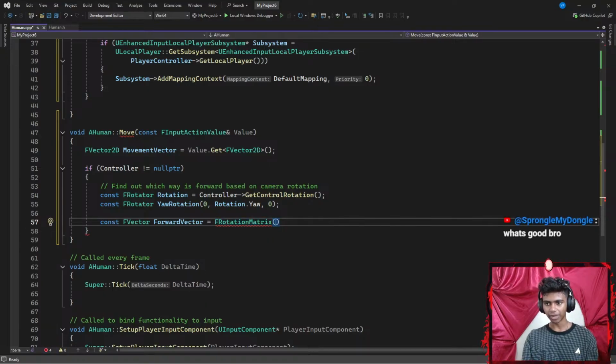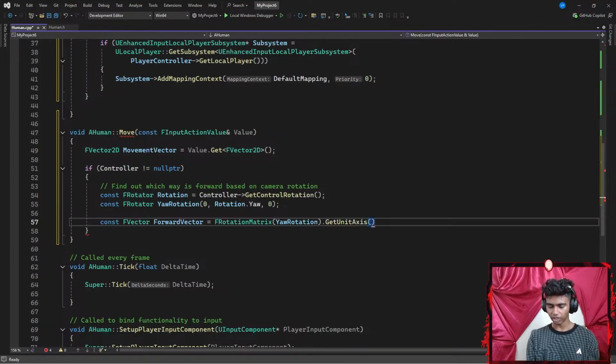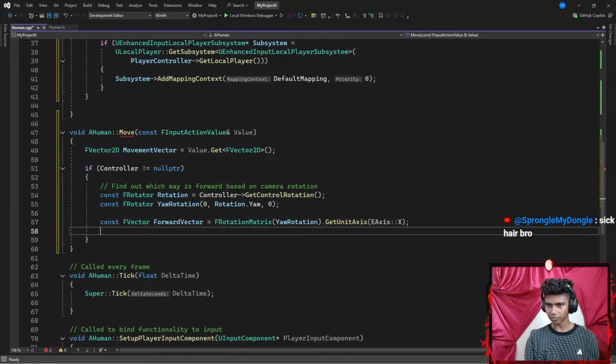My FRotationMatrix requires a parameter, I'm assuming, of my YawRotation. There we go. Then I'm going to use the dot GetUnitAxis. Oh, I remember this part. With a pair of parentheses, I'm going to get my EAxis, which is going to be X, and then I end this with a semicolon.